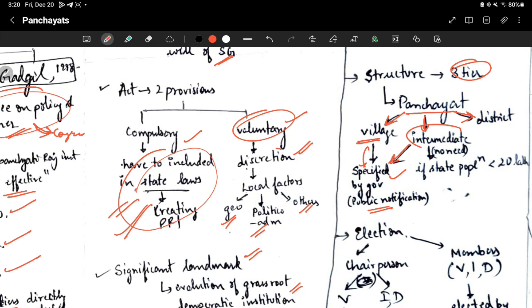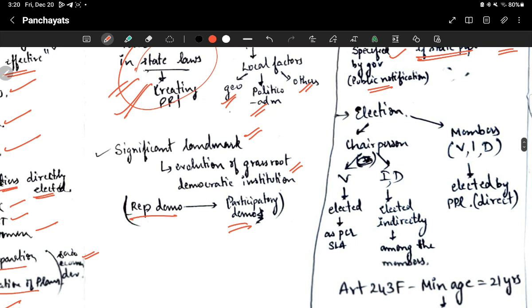Okay, and this intermediate is not necessary to have, it's not compulsory to have this intermediate level. Suppose the state population is less than 20 lakh, there is no need to establish this intermediate level panchayat. Okay, from now onwards, I will represent village as V, intermediate as I, and district as D. You can see it here.